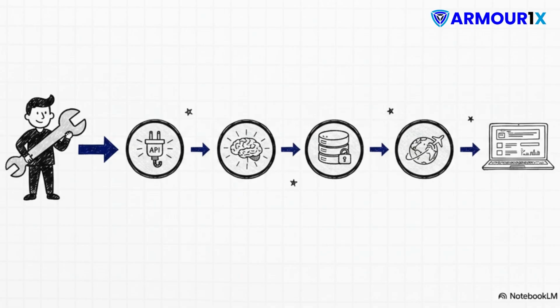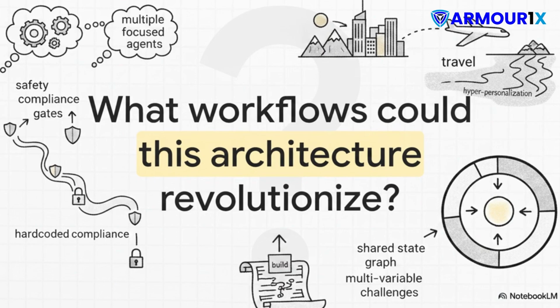It is incredibly actionable. We've definitely unpacked a lot in this explainer today, but I want to leave you with one final thought. As you think about how this sequential assembly line of specialized agents ensures safety, completely locks down budget compliance, and delivers hyper-personalized travel, step back for a moment. This isn't just about booking flights. Consider how this exact blueprint, multiple focused agents, a shared state graph, and rigid hard-coded compliance gates could solve your organization's most complex, multivariable routing challenges today. The architecture is already here. The real question is, what are you going to build with it?